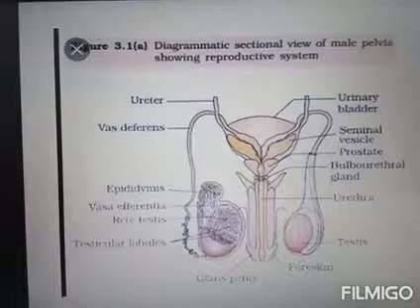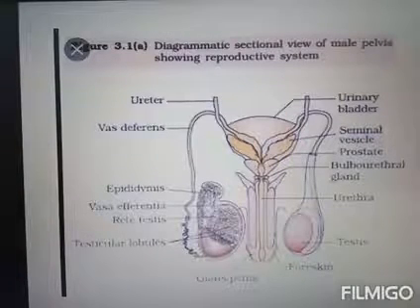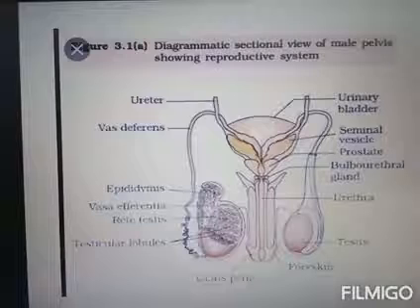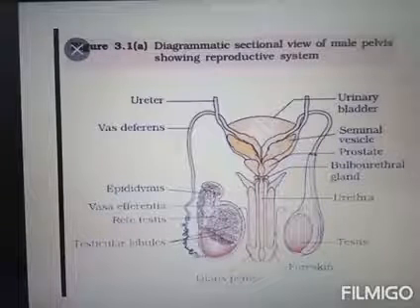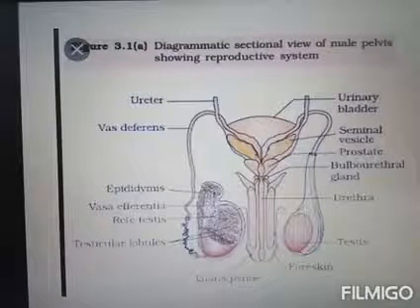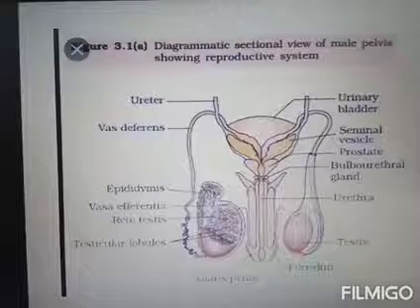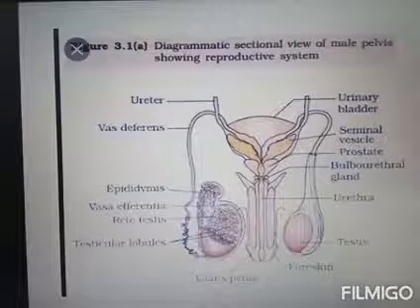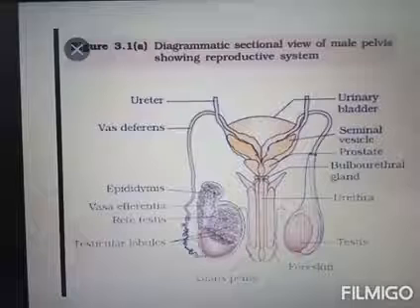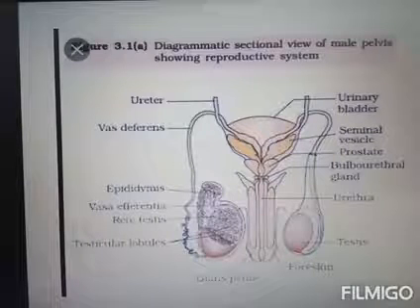I told you earlier that in men, for releasing semen and releasing urine, there is only one opening. Got it? The semen and the urine pass through the penis to the external opening.